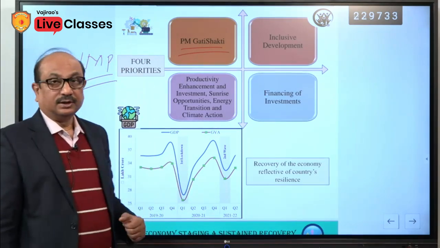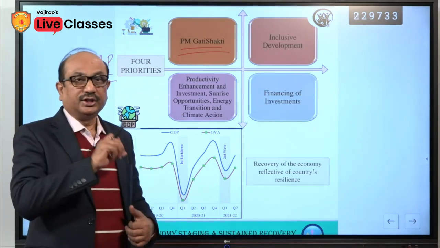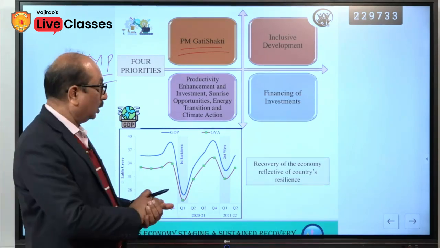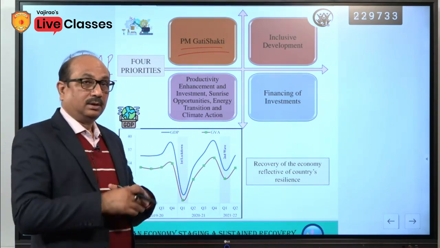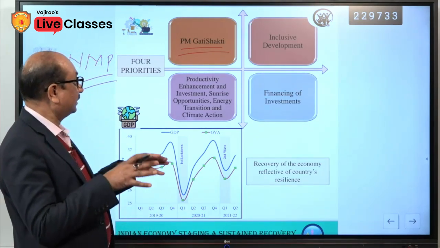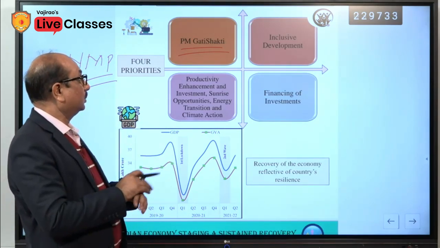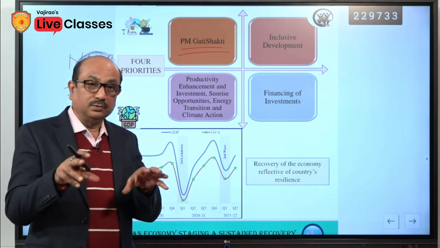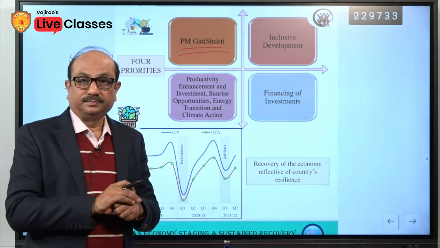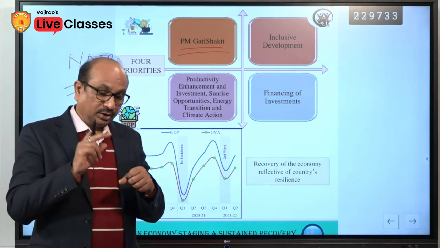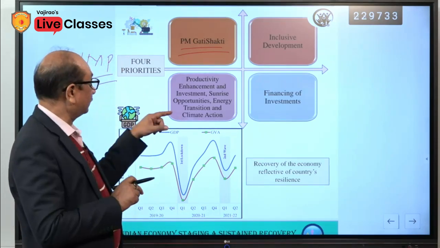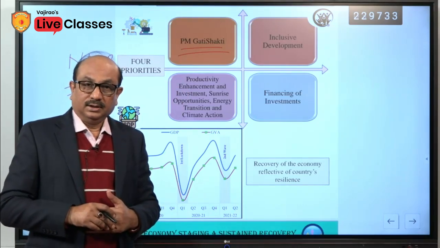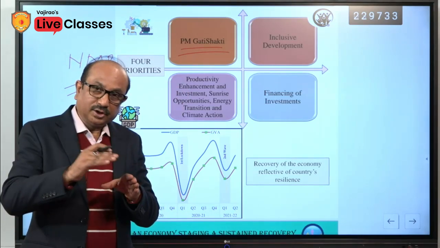Similarly, the Gati Shakti is one of the key initiatives adopted by the government. This is not new in this budget. Some years back it was adopted, but in this budget it has been focused on greatly. So, PM Gati Shakti shows that government is still giving too much focus on the infrastructural development. One more thing I would like to mention here, these priorities and the goals we discussed earlier are also reflecting the continuation of the previous policy.